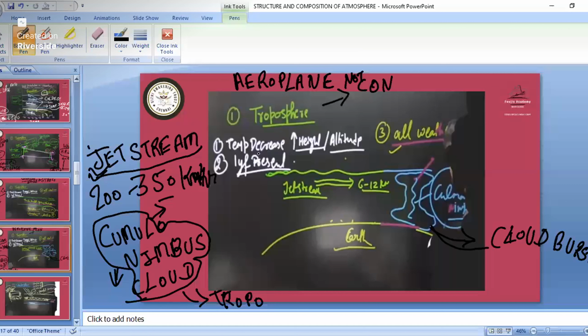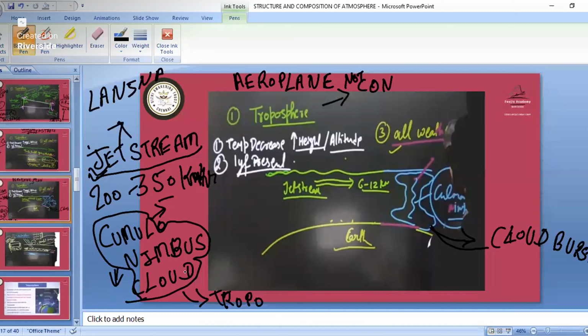So remember, in the troposphere we have the temperature decrease, life is present, it has all the weather phenomena, then the jet stream is flowing in this troposphere part, and because of the jet stream only we have La Nina and El Nino. The monsoon seasons in India that we are having are because of the jet stream only. Then we have the presence of cumulonimbus cloud in this part. Because of all this, the jet stream and cumulonimbus, this layer is not suitable for the flying of aeroplanes.